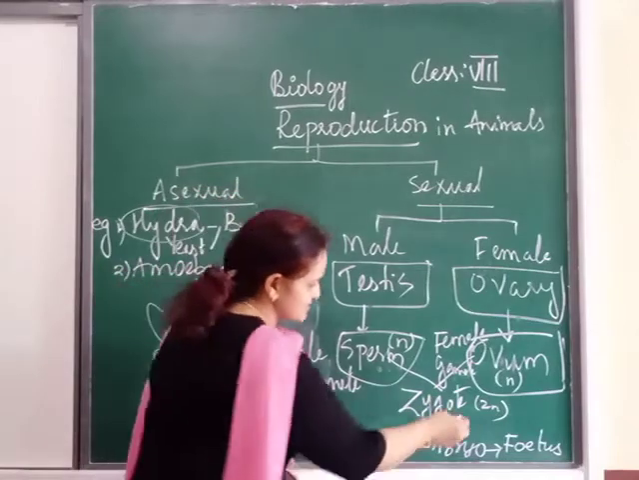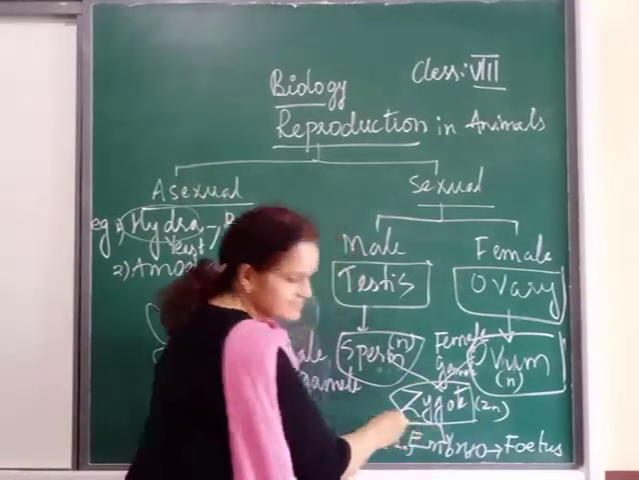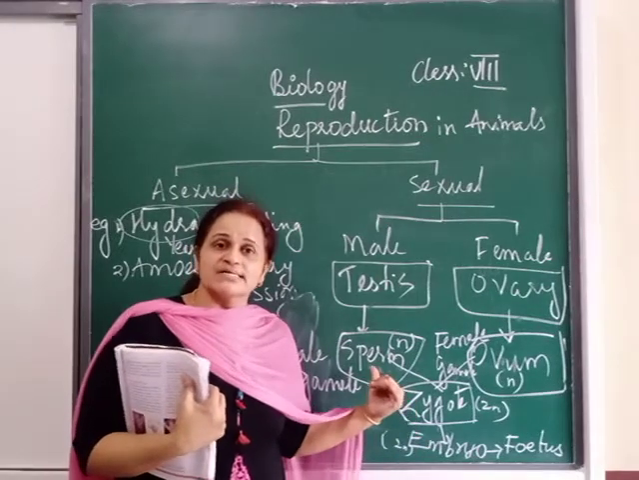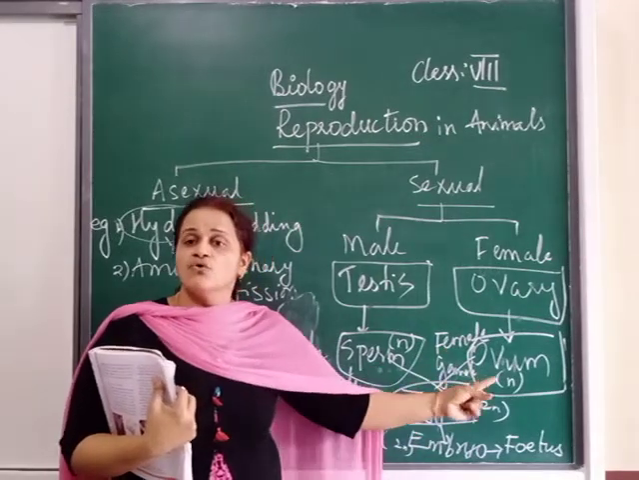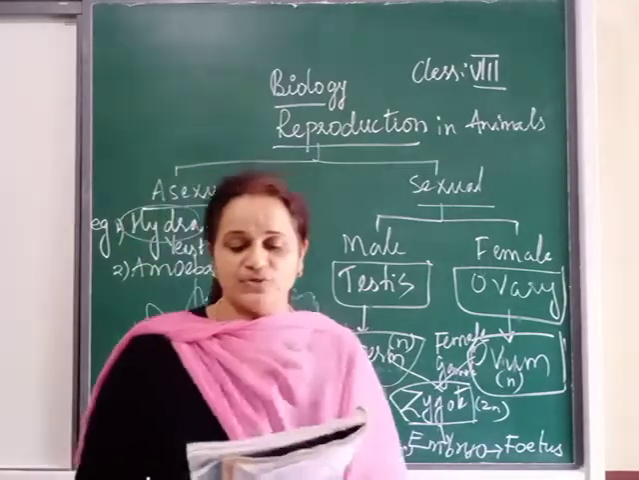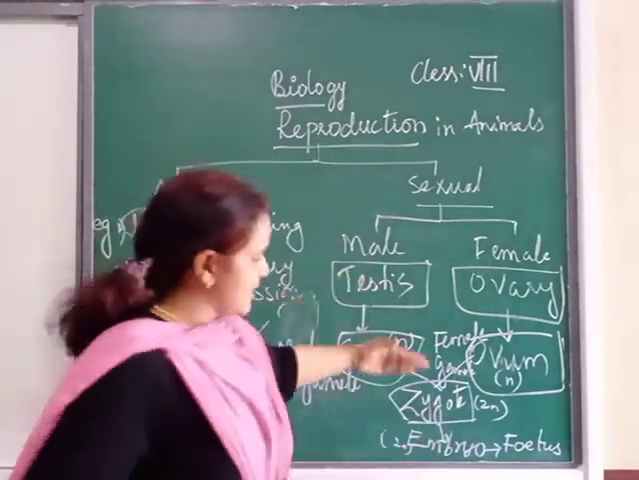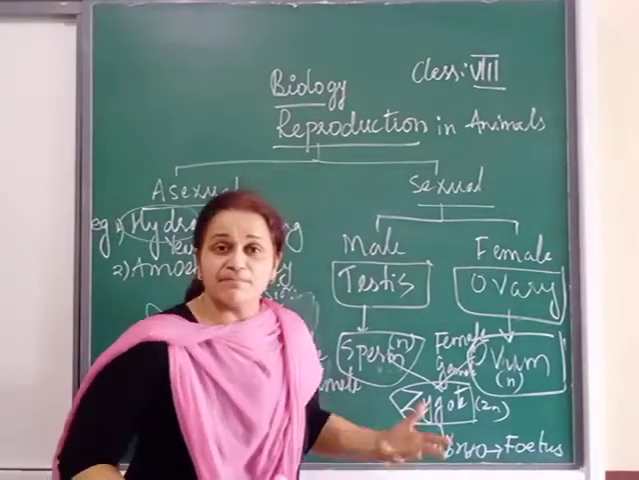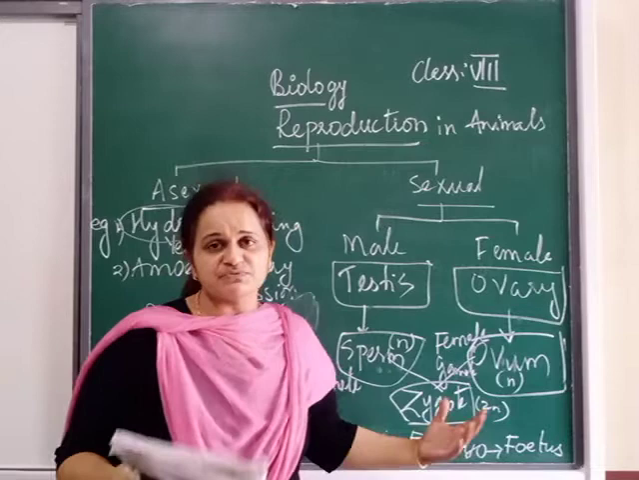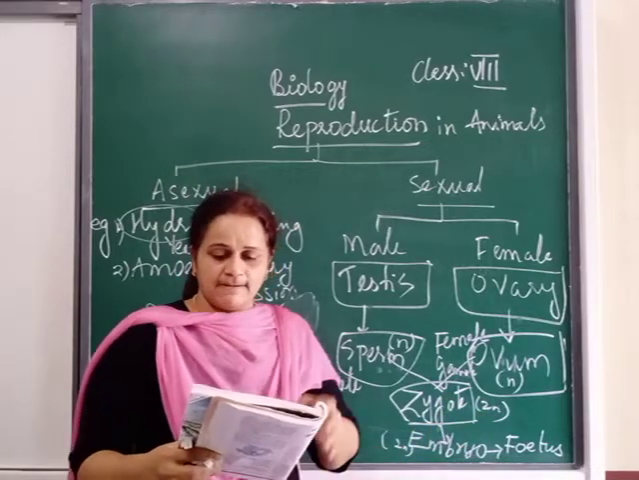What is that called? It is called the zygote. So the zygote is produced by the fusion of sperm with ovum, right? Underline zygote also. And next, this zygote will produce the embryo. Embryo means a new young offspring, a new offspring which is produced.